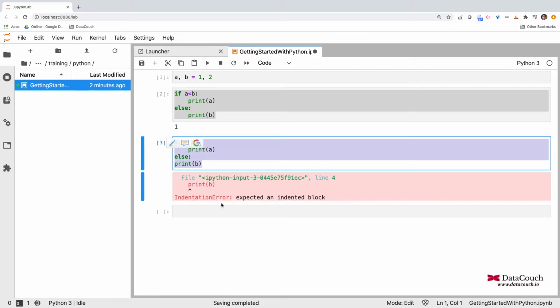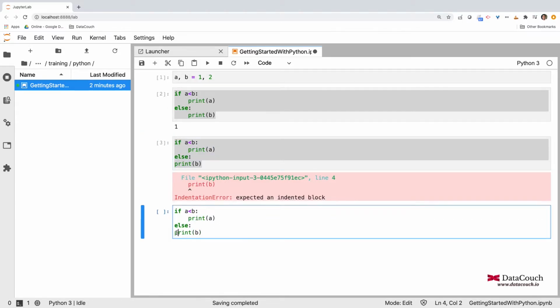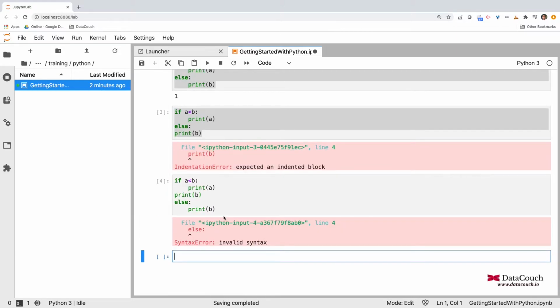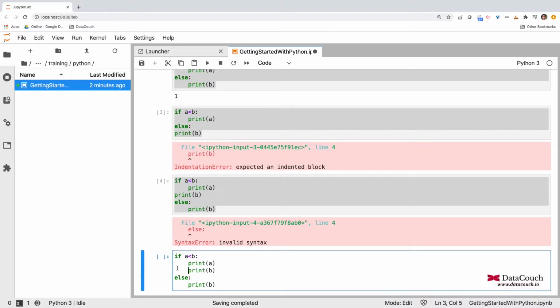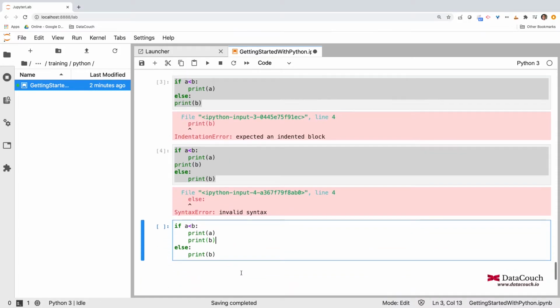If I fix this again and write, let's say, print b, again it will give me an error, because here it is expecting this to be at the same indentation level. I can fix it very quickly by moving it here.